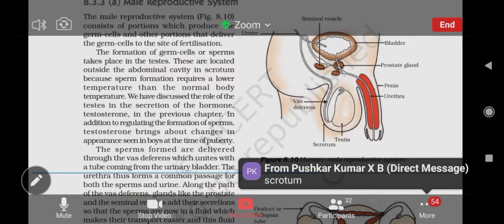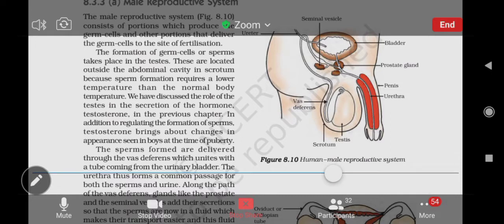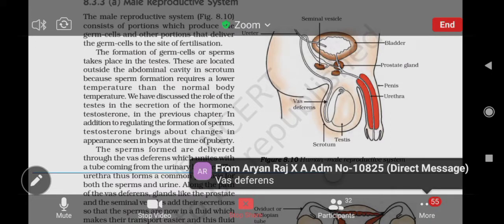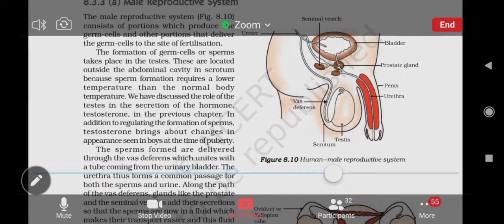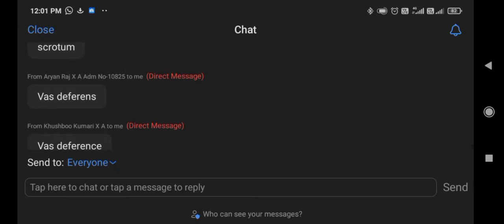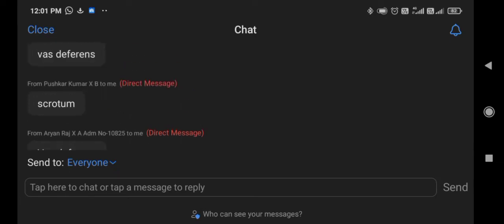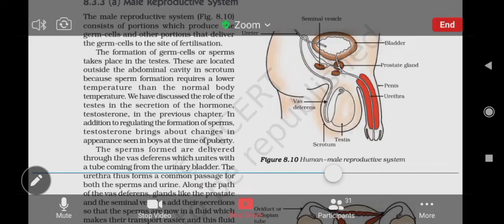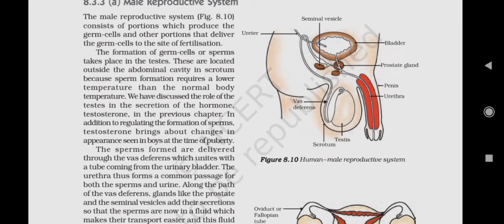Scrotum. Correct. Vas deferens, Aryan. No, wait, just a moment. Let me see who has committed this mistake. No, Pushkar, your answer is wrong. I asked what is the name of the part which transports the sperm outside the testes. Scrotum holds the testes, but the name of the part is vas deferens.